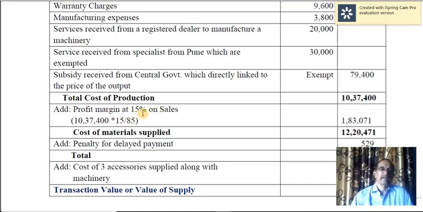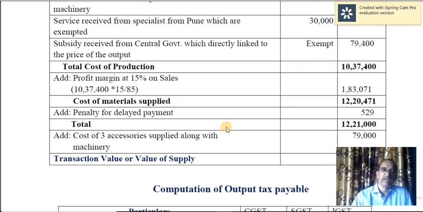If the selling price is 100 rupees and 15 rupees is the profit, when 15 is deducted, you will get cost. So 10,37,400 is equal to 85. Then what is 15? Thereby you have to calculate the profit margin. So you will get 1,83,071. If you add that to the previous value, you will get cost of material supplied.